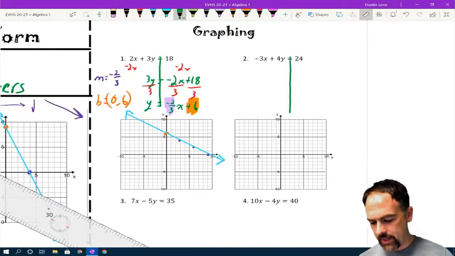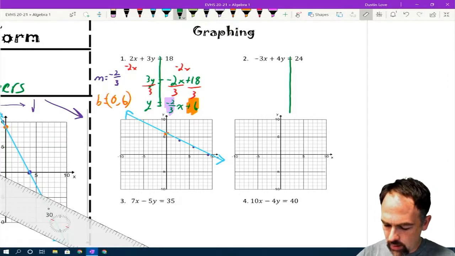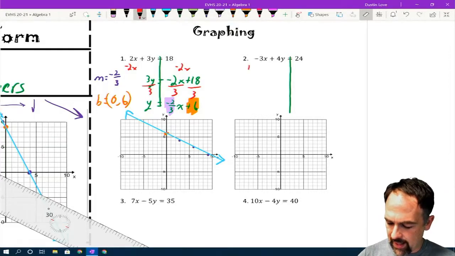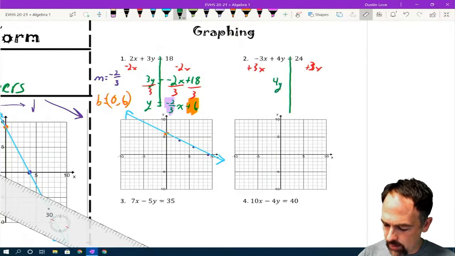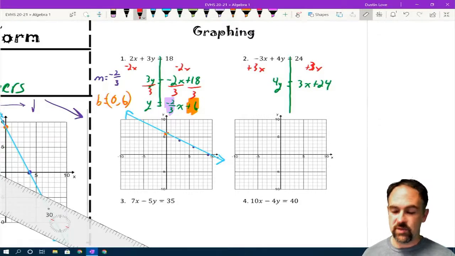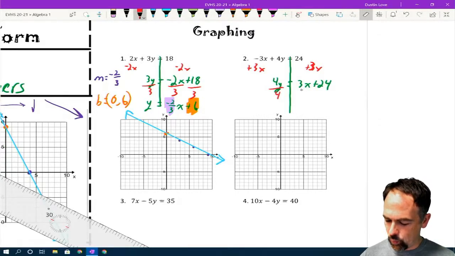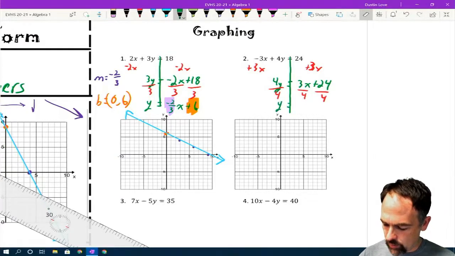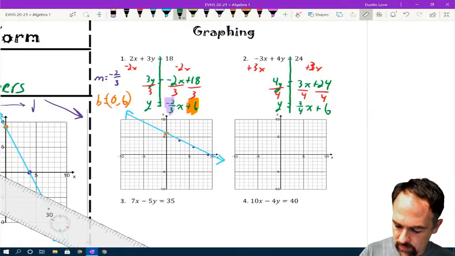So negative 3x plus 4y. We're going to start off by adding 3x, add the x term to both sides. Leaves me with 4y is equal to 3x plus 24. Now, same as before, divide by the coefficient of y on every single term. Leaves me with y equals 3/4 x plus 24 divided by 4 is 6.